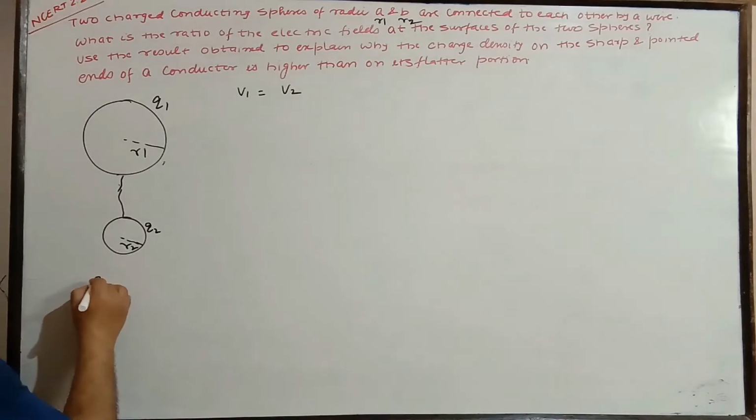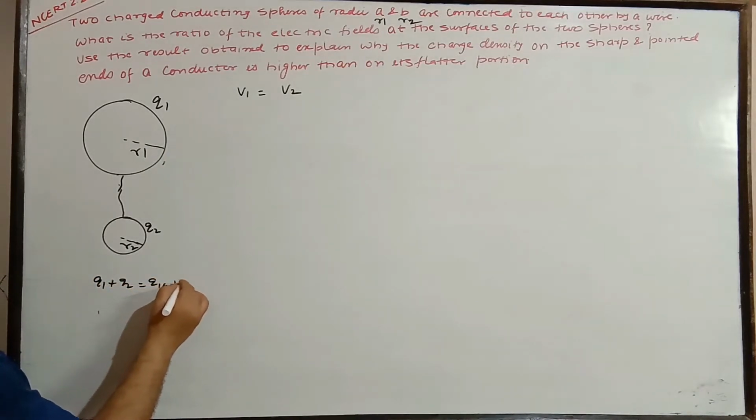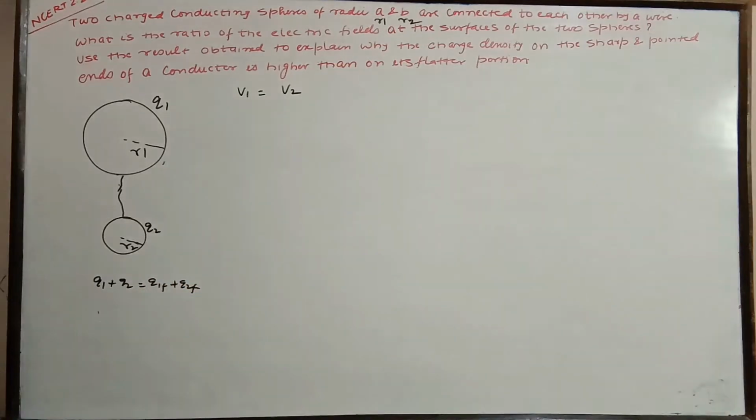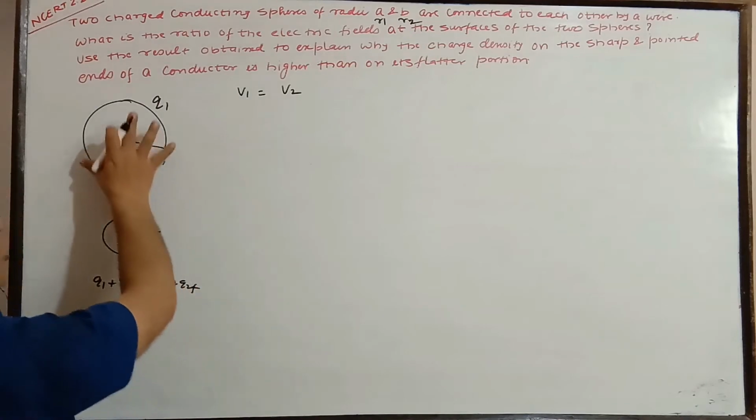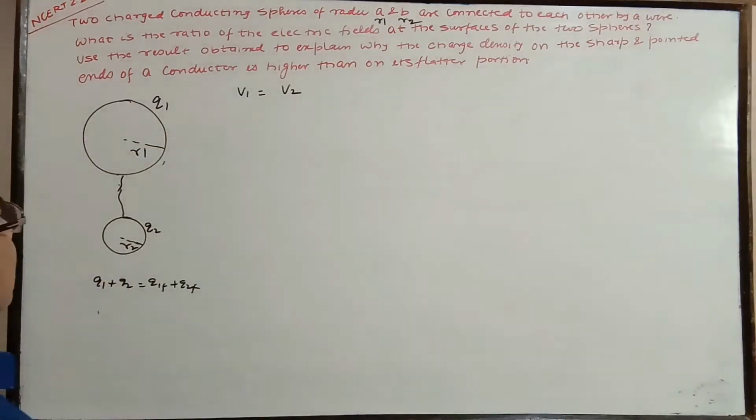So Q1 plus Q2, the initial, is equal to Q1 final plus Q2 final. This condition is going to be taking place. The potential is going to equalize. We do not know whether the charge is going from here to here or from here to here. It is not the amount of charge or size, it is the potential that ultimately matters.